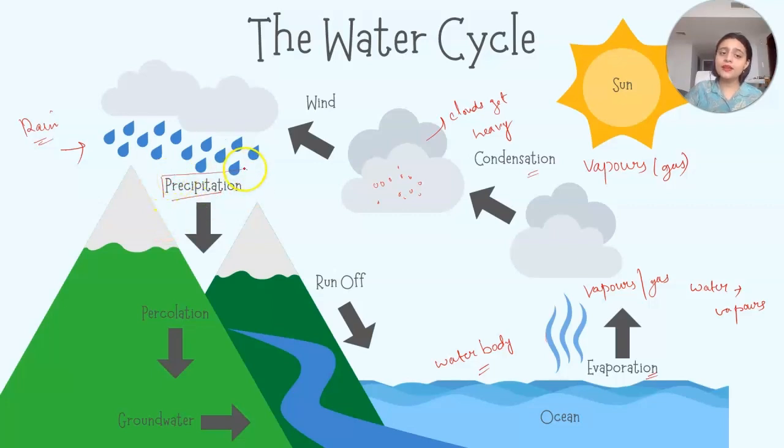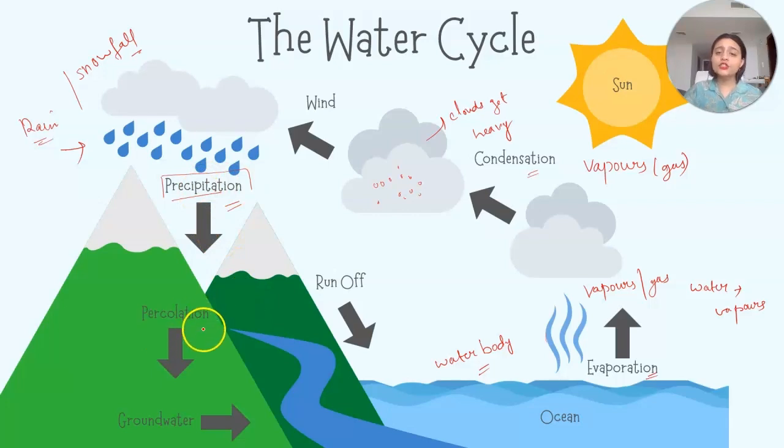Why is it called precipitation? Because you already know that rain doesn't occur in every area. Rain can be in the form of snowfall, when you go up to Himachal or the Himalayas, when there is extreme rainfall or when the temperature is low, the rain turns into snowfall. Or there might be thunderstorms. All these are forms of rain, so we call it precipitation. Precipitation means rain, snowfall, all these are forms of rain only.